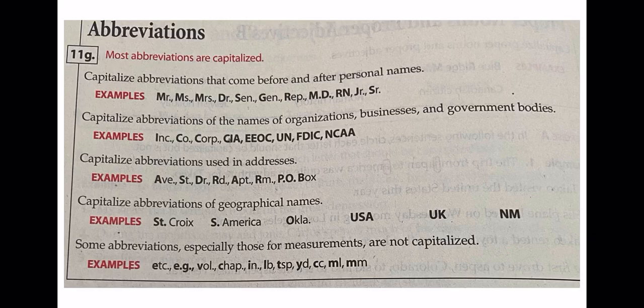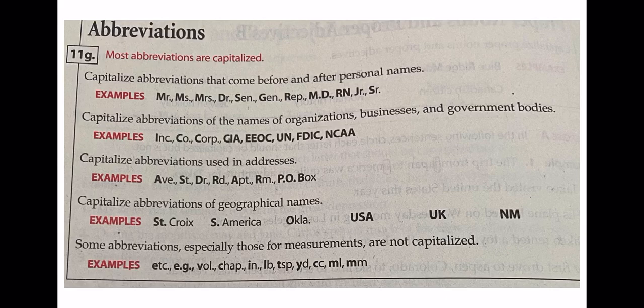If you are giving the address, no need to write it full. So for example, avenue, okay, ST for street, DR, not doctor, no, here an address, drive, okay, DR for drive, RD for road, APT for apartment, then room, and postal box.